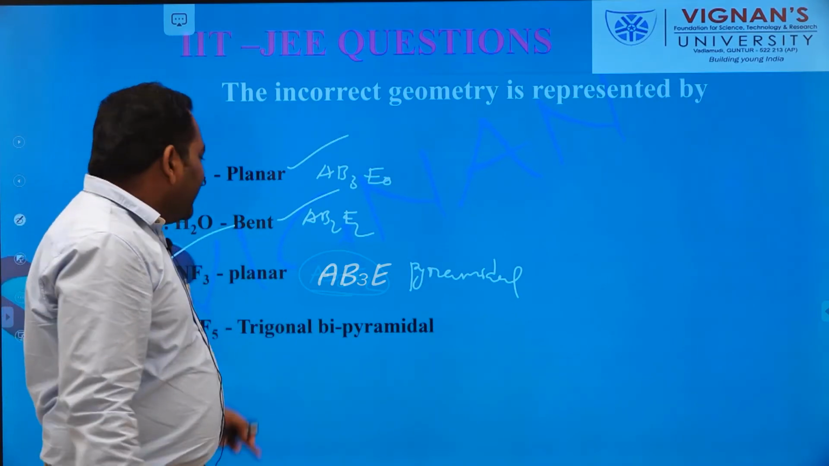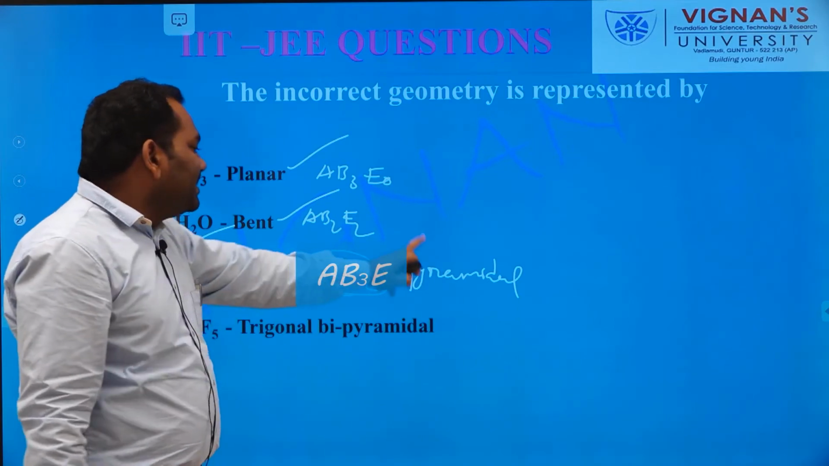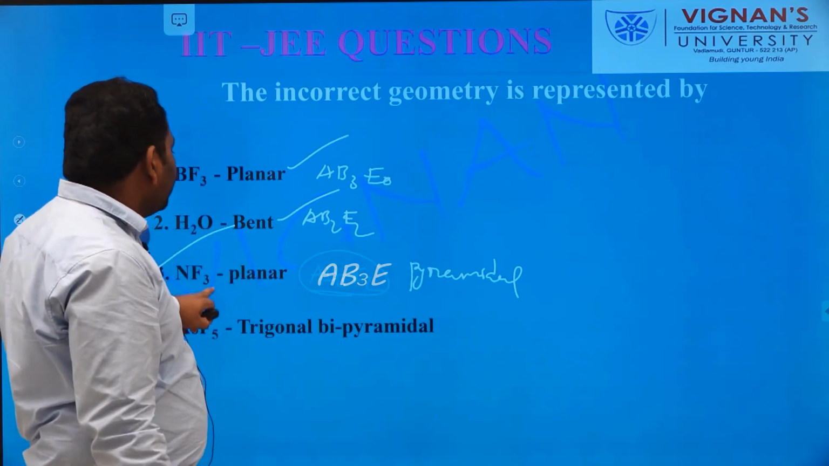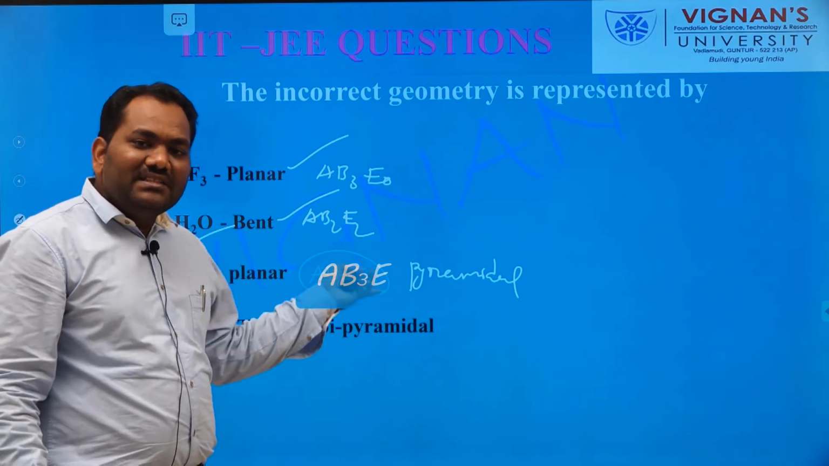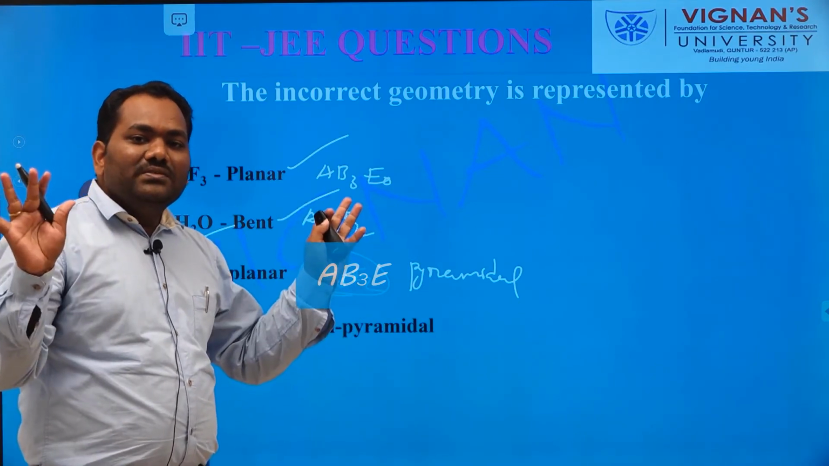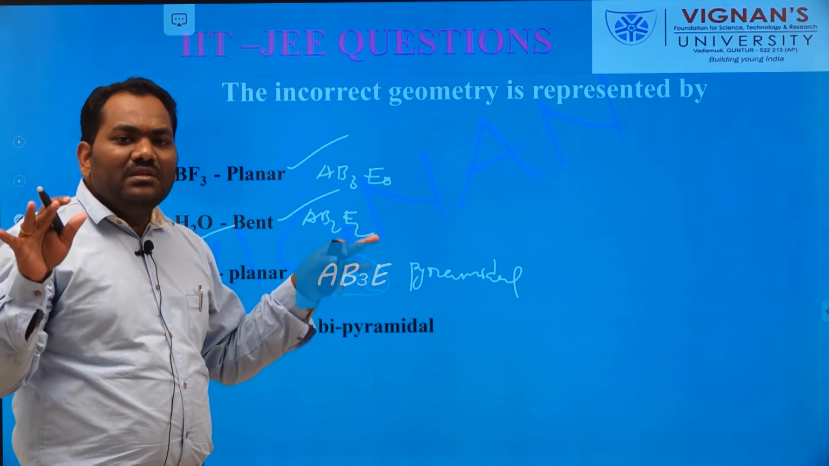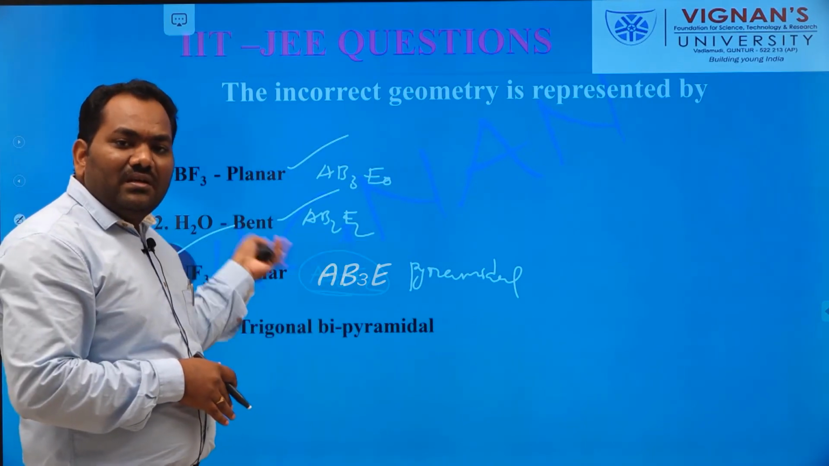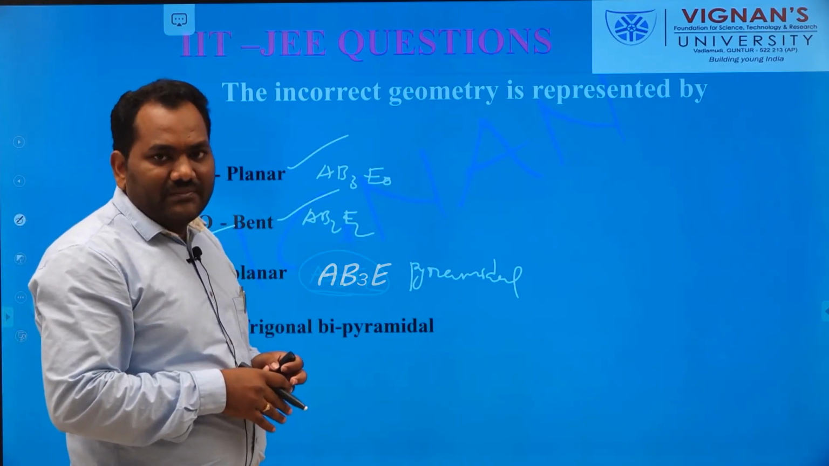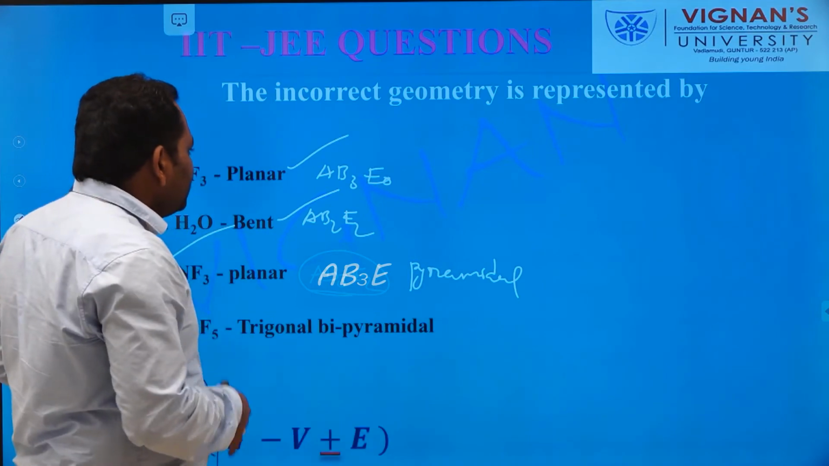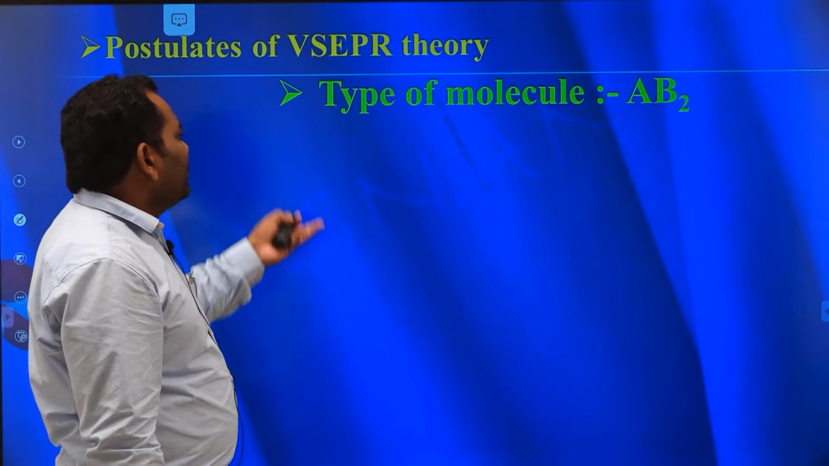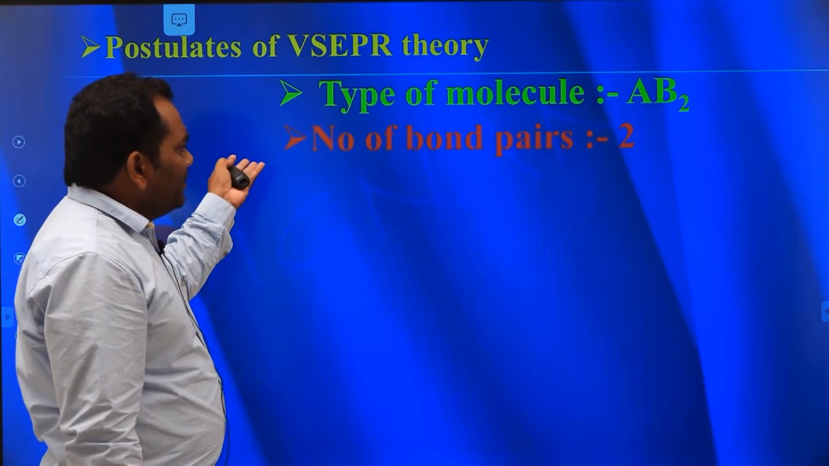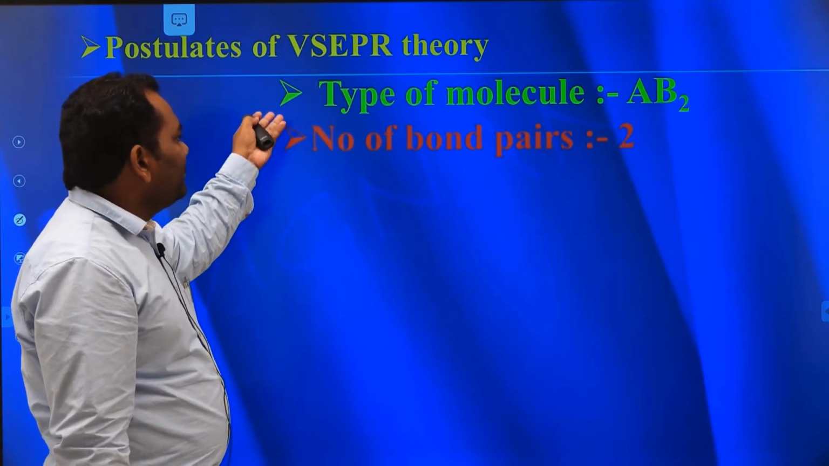So NF3 has a pyramidal shape. This is the wrong statement. The correct option is NF3. Like this, we can solve many questions. They ask questions on the basis of VSEPR theory. Now we can see some of the important types of molecules on the basis of VSEPR theory.